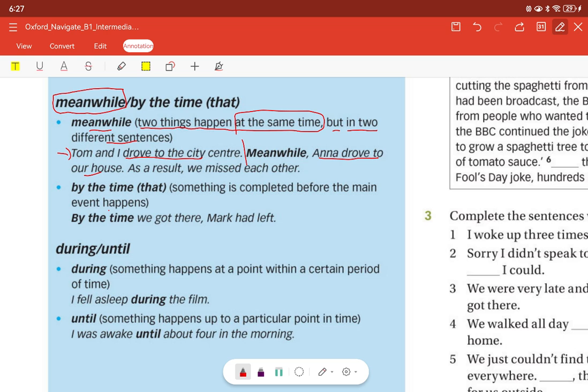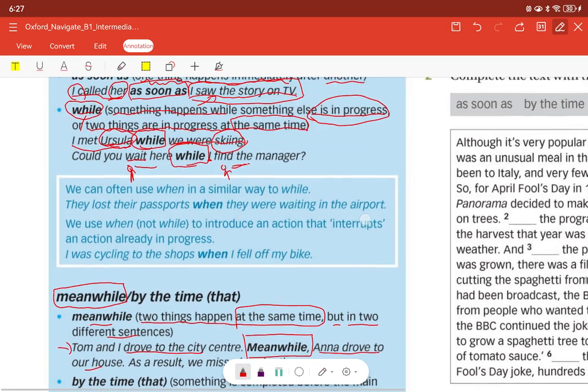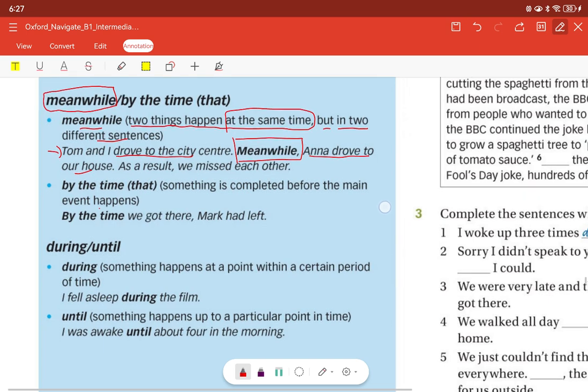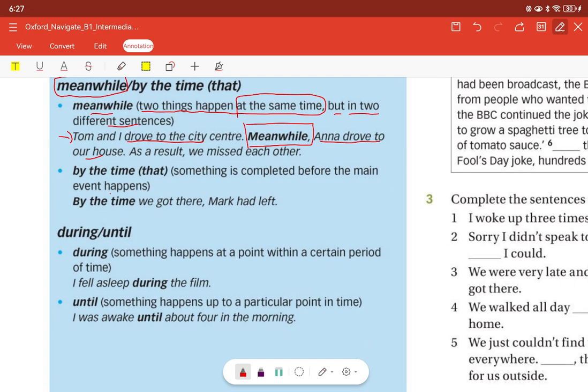They are happening at the same time, and so you can link these two actions using meanwhile, but you have to use it in a different sentence instead of linking them in one sentence, like with while or as soon as. You have to make sure that you use it in a different sentence like that. So the actions happened at the same time, but you use it in different sentences.